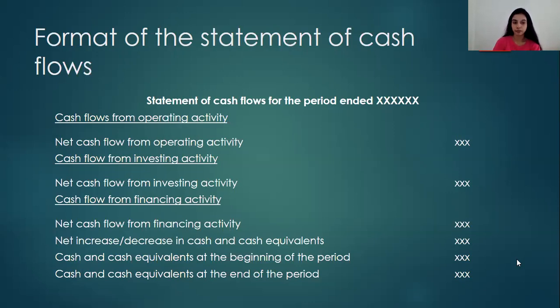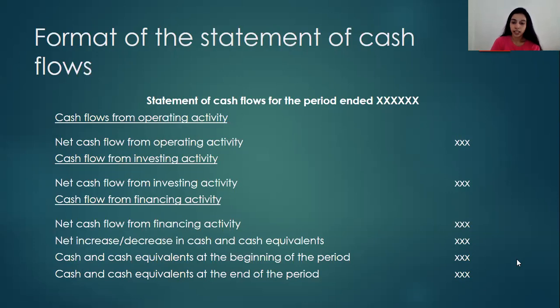The net figure under each of these headings, we usually write them as net cash flow from operating activity, net cash flow from investing activity, likewise. But also you can write them as, if it is a positive net figure, then you can use the wording net cash generated from operating activity. If it is a minus figure, you can put it as net cash outflow from operating activity, likewise.